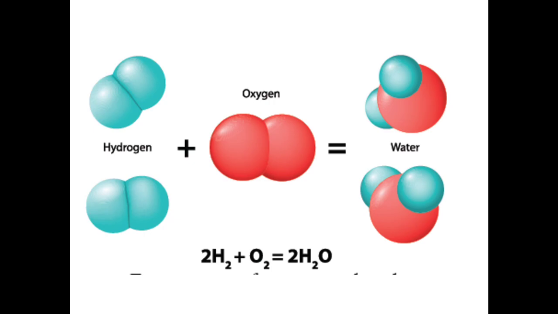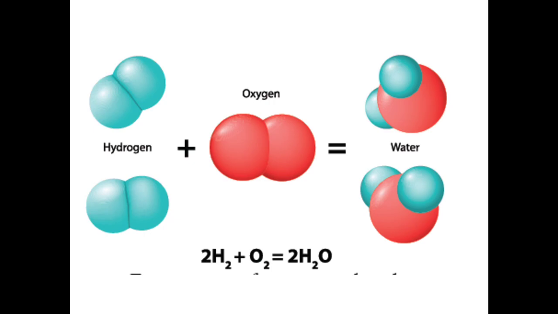As I already said, compounds exhibit properties entirely different from the properties of their constituent elements. Let us learn it with the water molecule. The atoms of the elements hydrogen and oxygen combine chemically in a fixed ratio to form the compound water.